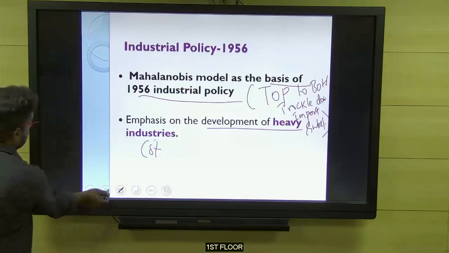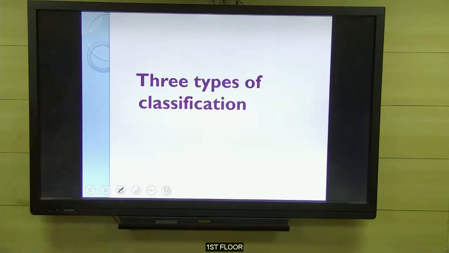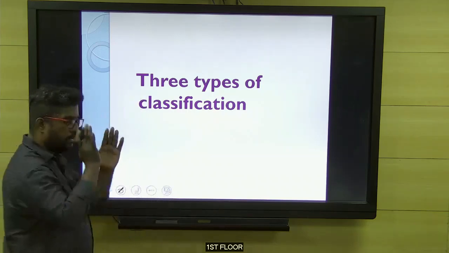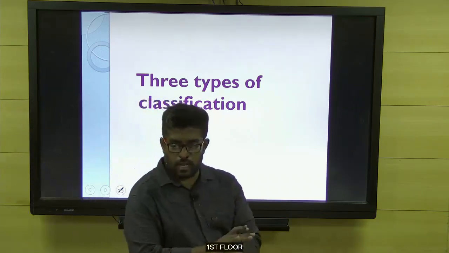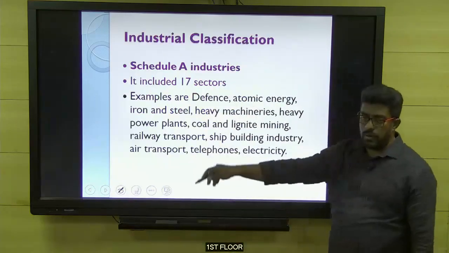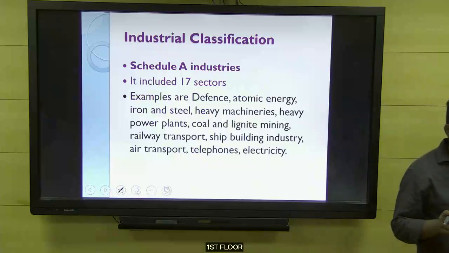Next thing is three types of industrial classification. Industries were classified into three types based on reservation. The government reserved the industries into three areas. First one is Schedule A. Schedule A meant only for the central government, others they don't have the right to enter. Even the state governments were not permitted. So Schedule A included 17 sectors.